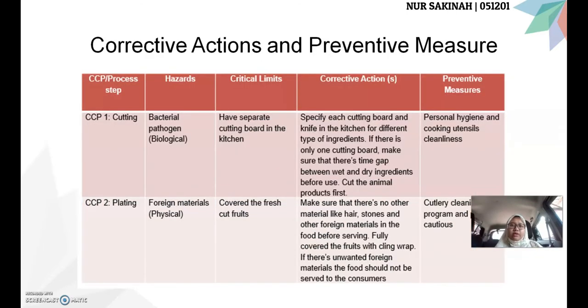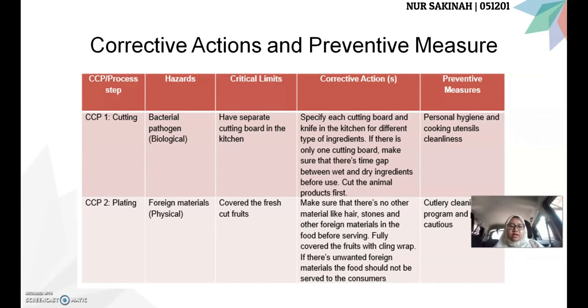Next, we move on to the corrective actions and preventive measures. For the first CCP, which is the cutting process, the corrective action that should be taken is to specify each cutting board and knife in the kitchen for different types of ingredients. If there is only one cutting board, make sure there is a time gap between wet and dried ingredients before use. It is advised to cut the animal products first because animal products tend to have more bacterial pathogens than fruit or vegetable ingredients. The preventive measure is personal hygiene and cooking utensil cleanliness.